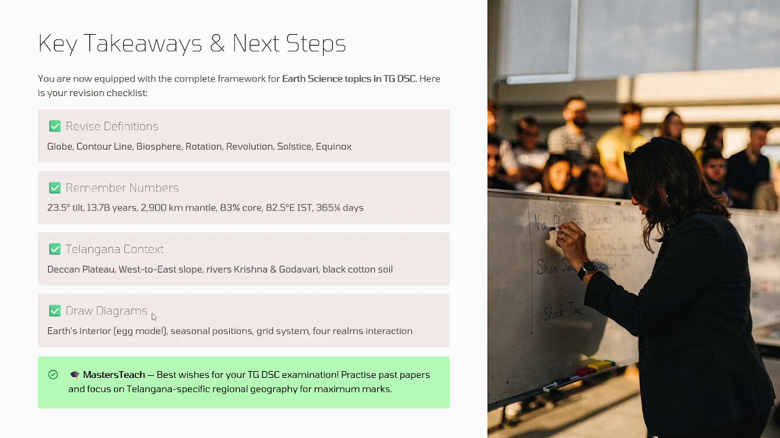Then Telangana context you have to write. Then you should know the diagram of Earth's interior, like an egg model. So seasons, position, grid system, you should know. So this is a small presentation from my side.